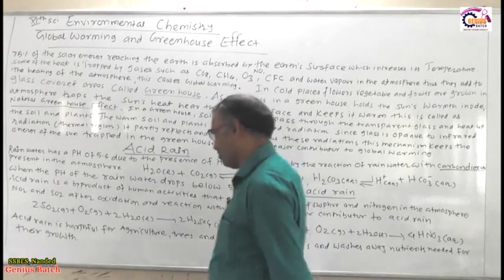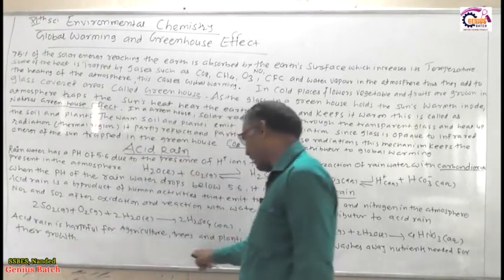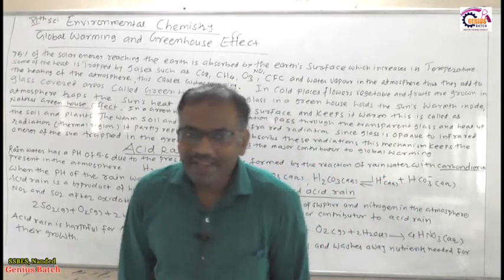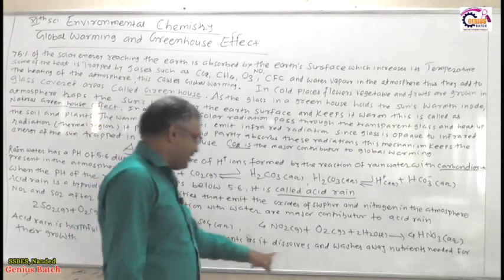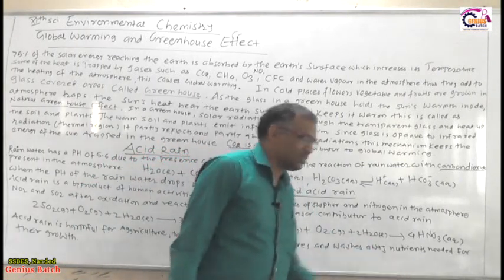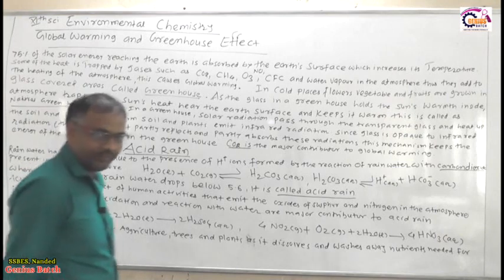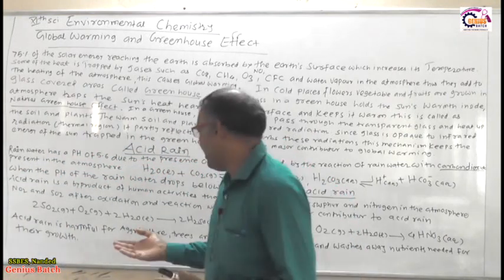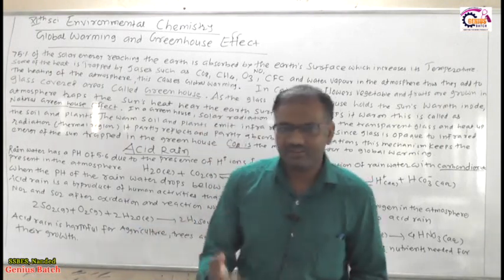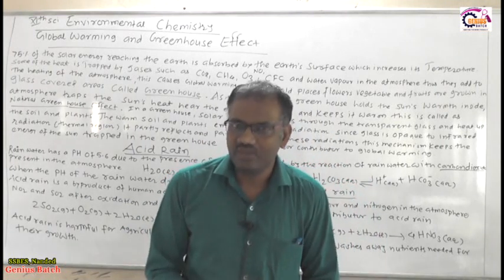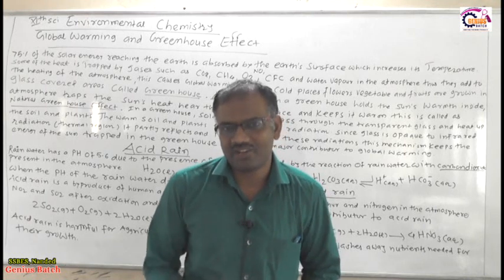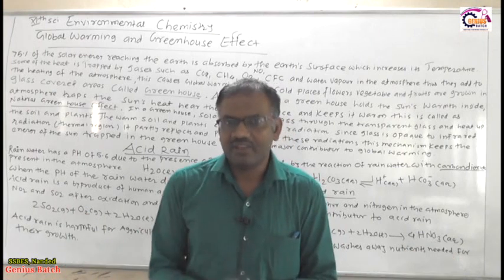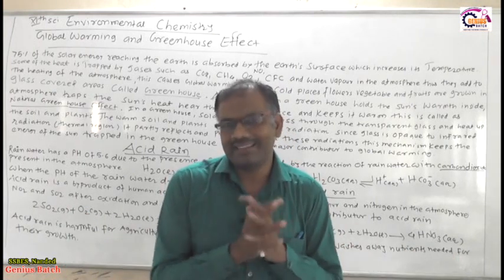So what is the effect? Acid rain is harmful for agriculture, trees and plants. It dissolves and washes away the nutrients needed for their growth. You know that many trees and plants require nutrients: zinc is required, potassium is required, sulfur is required. These are the nutrients plants and trees need to grow.